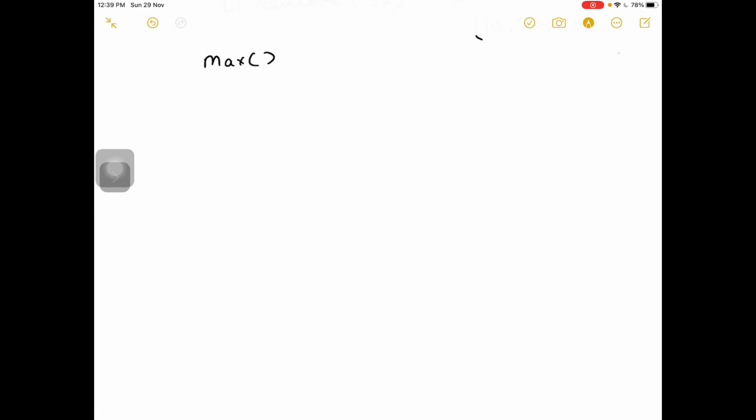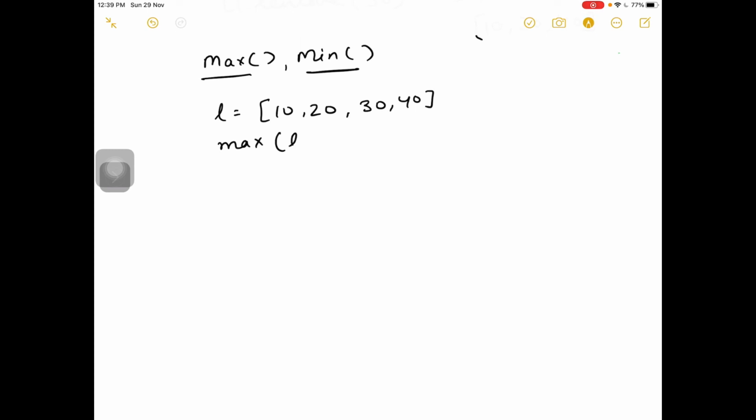Functions, max and min functions in Python. The names simply explain what they are doing. Max will display the maximum, largest element from the list. Suppose I have 4 elements in the list and you want to get the largest element of the list. So max is the function. Here you will not write L dot max. You have to also take care which method is to be used with the dot operator and which you need to use directly. Here max is a function which takes the list. So the output will be 40.